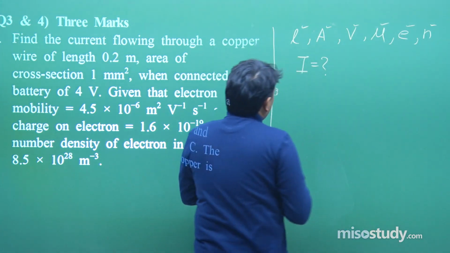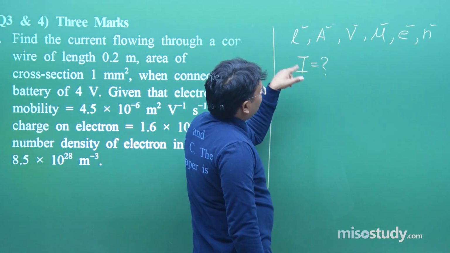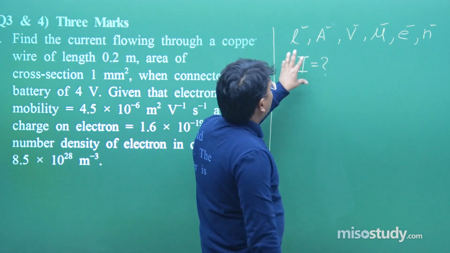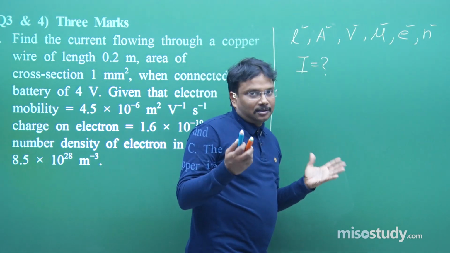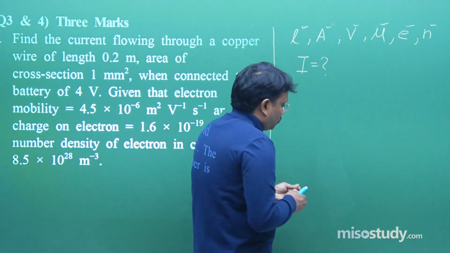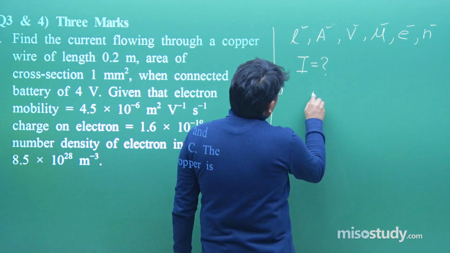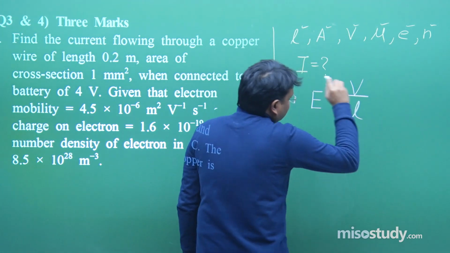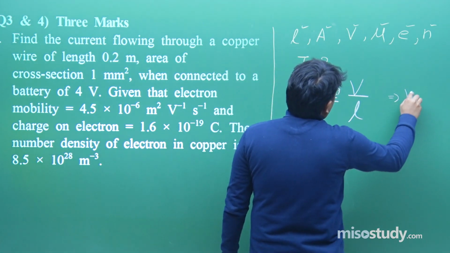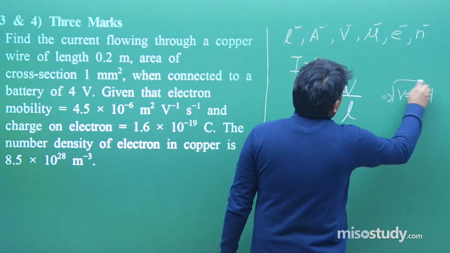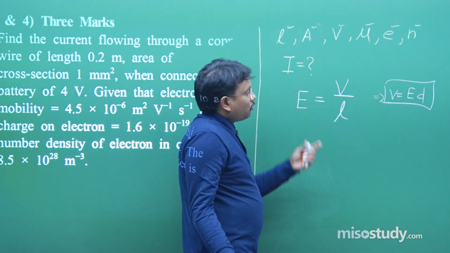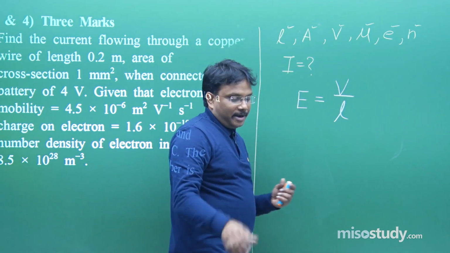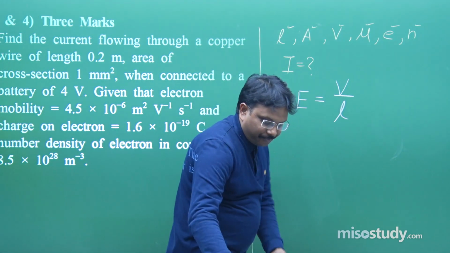We have given in the problem. Now we have to find out a formula for finding the current in terms of these known values. So once you will write down the terms like this, you can start thinking, and that is going to be very easier for you to think on these lines. Now electric field E is equal to V by L, fine, that is V is equal to ED relation we learned during the discussion of the topics, fine. So from there we used this relation. D was the gapping between the two plates of a parallel plate capacitor, okay.